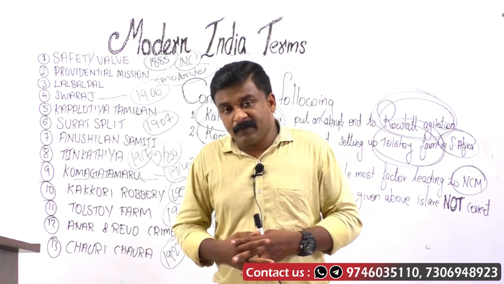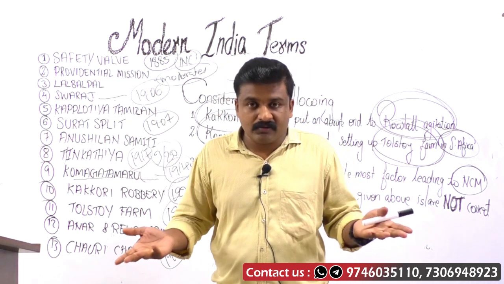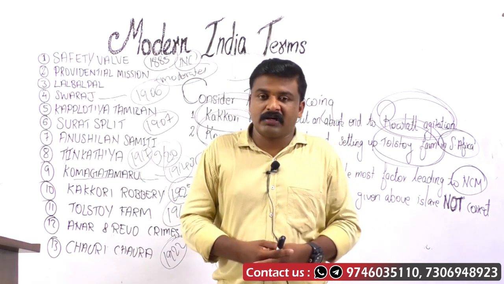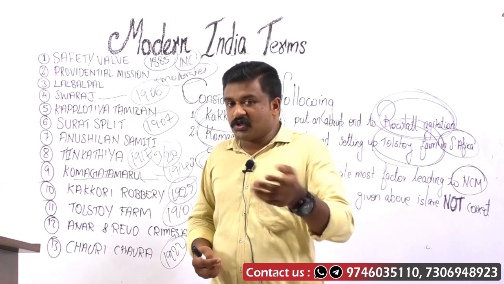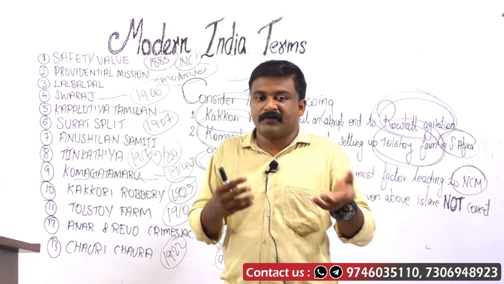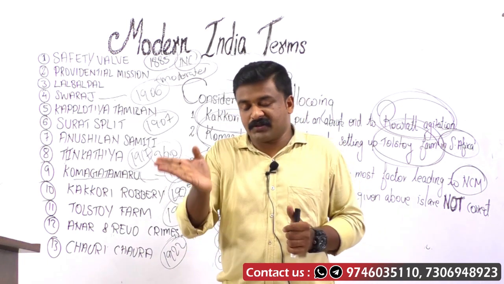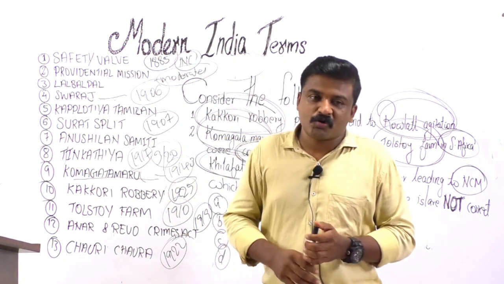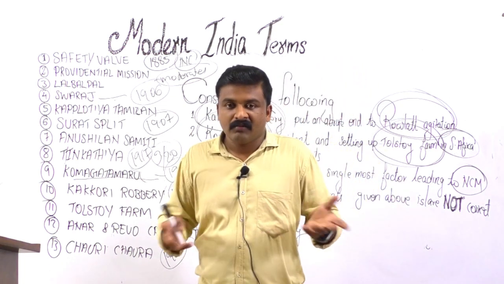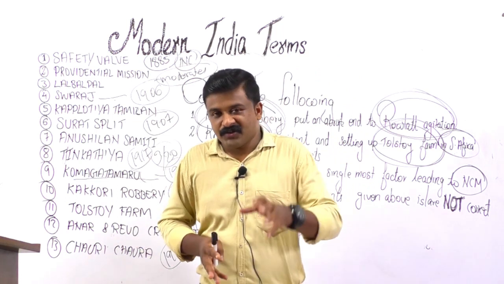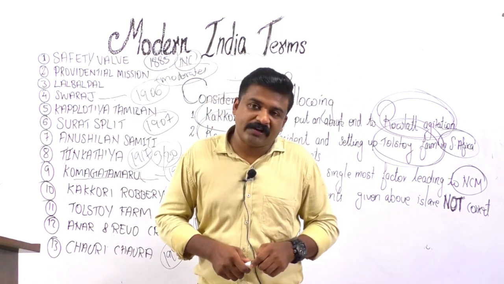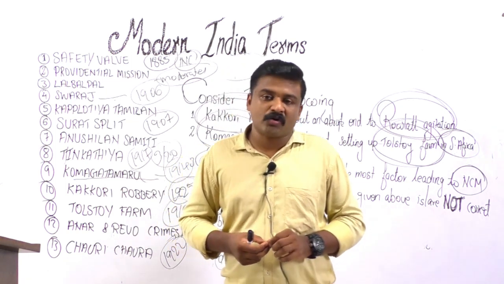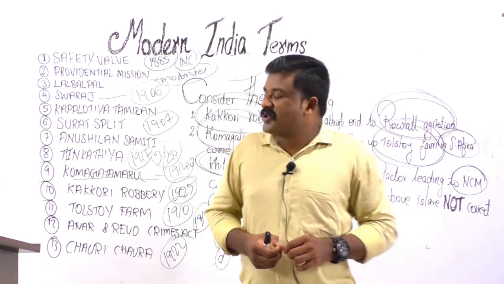When police fired, people became violent and set the police station on fire, and 22 police constables were burnt alive. It was a violent incident due to which Gandhiji suspended the non-cooperation movement.